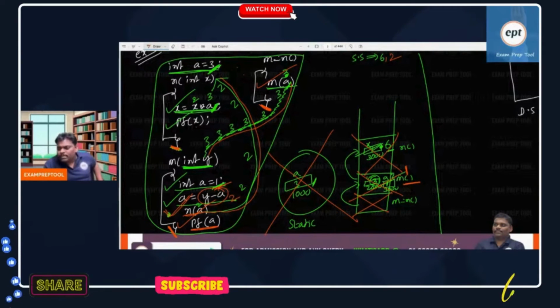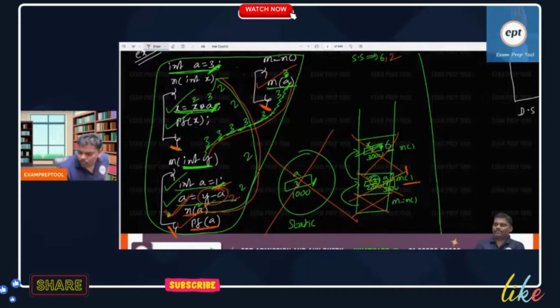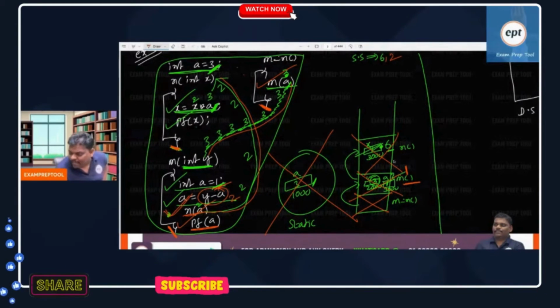Some people are asking, sir, in the static area, if you don't initialize anything, by default it is 0. Sir, in the stack area, if you don't initialize anything, what is the default? Remember, stack area is a very big area. If you don't initialize anything, by default there will be garbage.